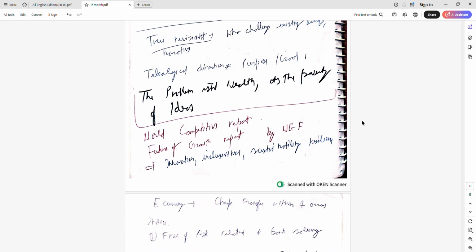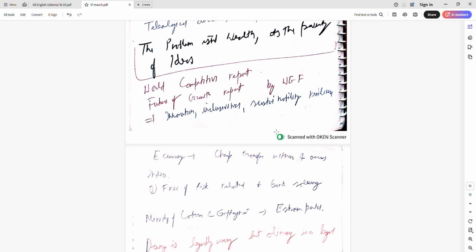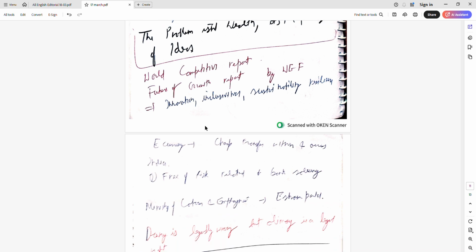World Competitive Report. This was also produced by, I think, WEF, but now it has stopped this. Now WEF publishes the Future of Growth Report. It also has four pillars: innovation, inclusiveness, sustainability, and resilience. The growth should be inclusive and also innovative. An economy which is only growing, but whose population is starving or not feeling good, is not growth.